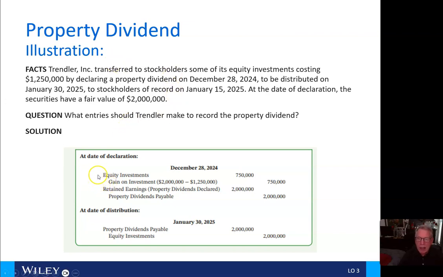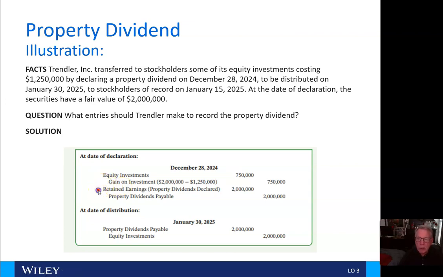Okay, at the date of declaration, we're going to take a look at the fact that these equity investments cost $1.25 million. So we have a gain on investments here of $750,000. So we'll debit equity investments and credit gains on investment of $750,000.